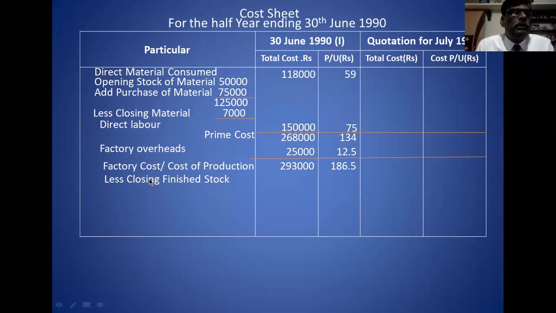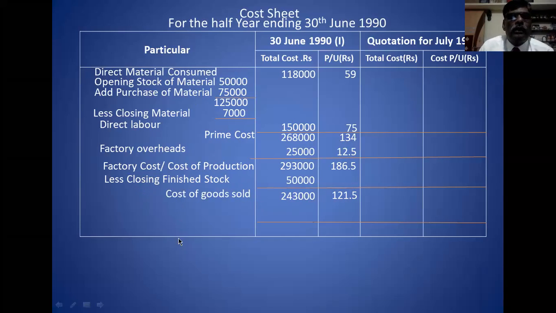Okay. I changed that correctly. Cost of factory, or cost of production, because expense is not there. You deduct the closing finished stock of 50,000. Then whatever comes is called cost of goods sold. Selling and distribution expense is also not there.